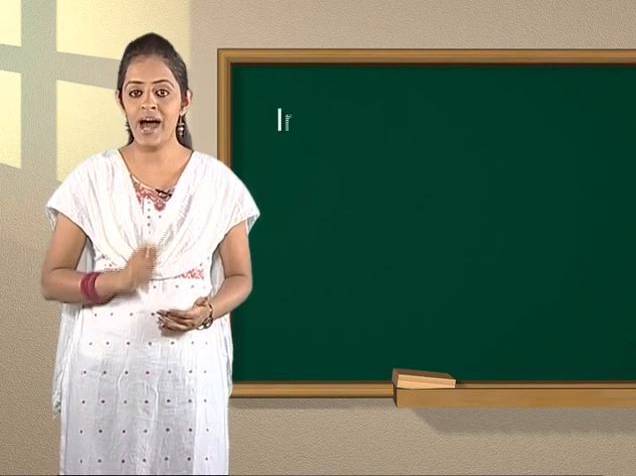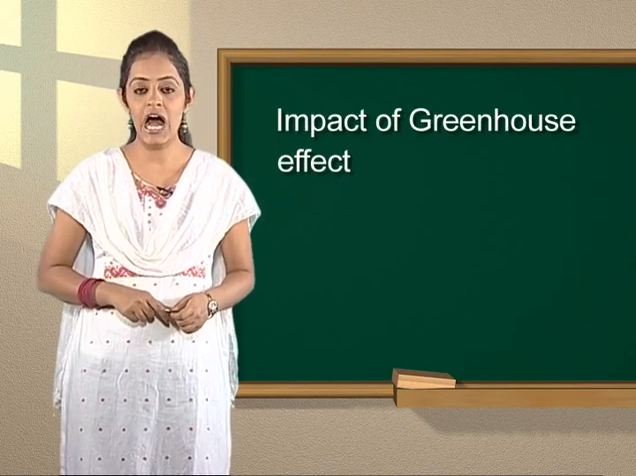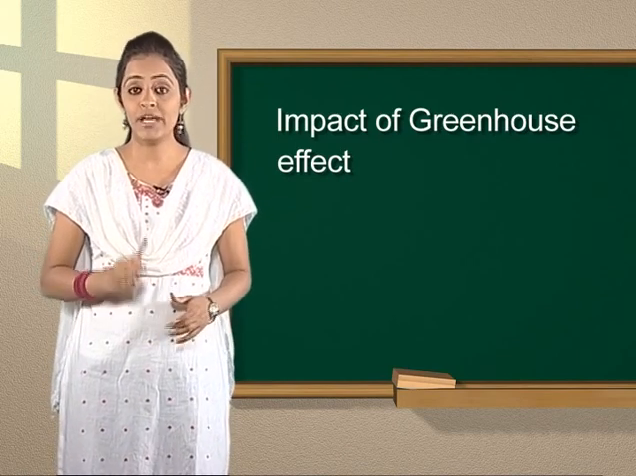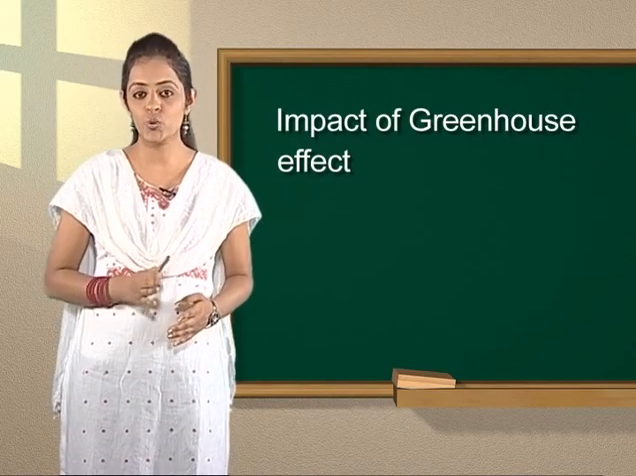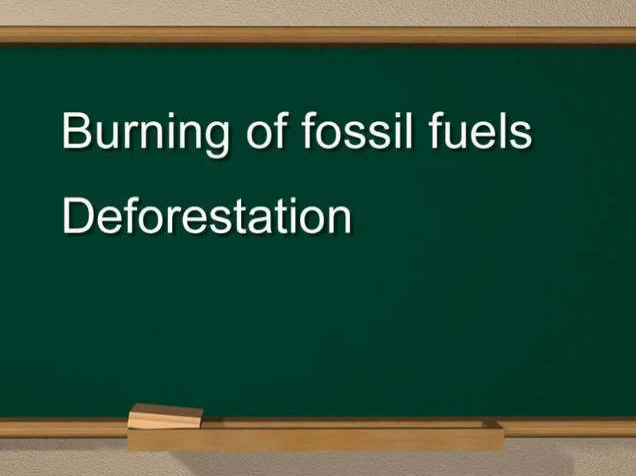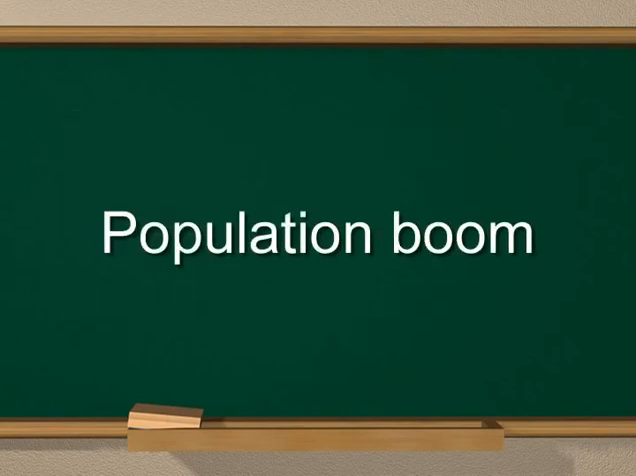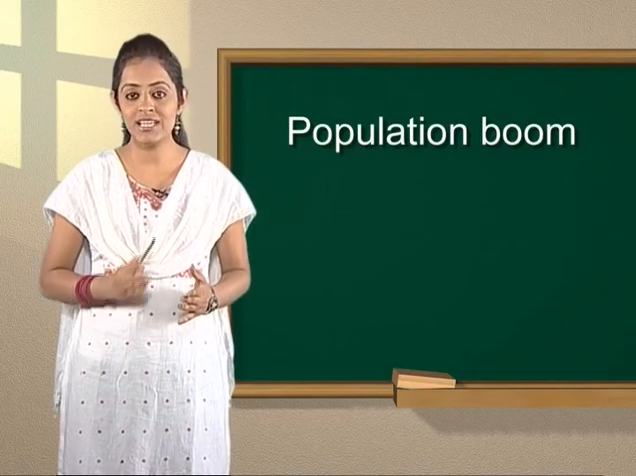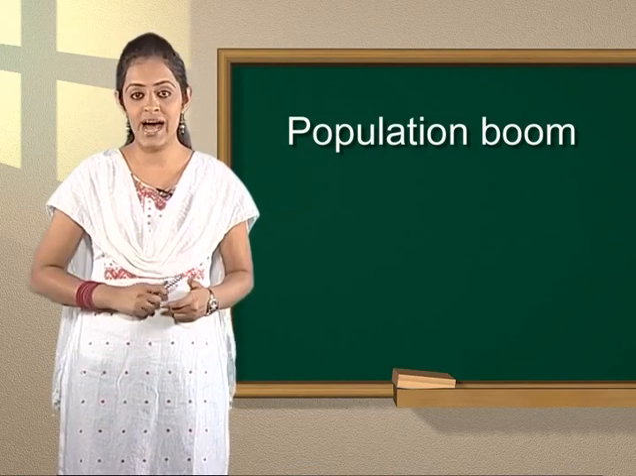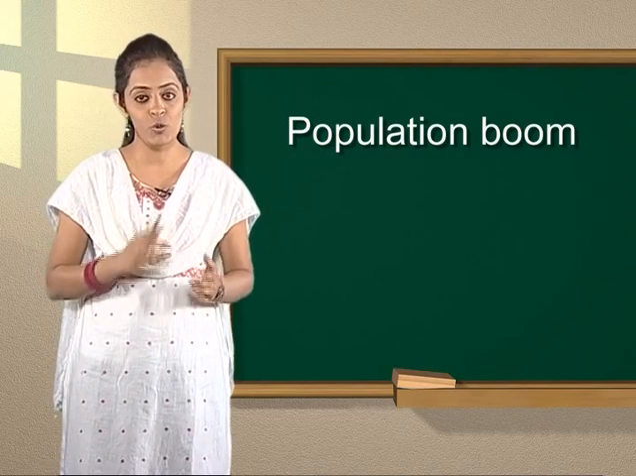Let's turn to the impact of the greenhouse gases on the environment. Modern human activities are releasing large quantities of carbon dioxide in the atmosphere. The major activities which contribute towards this are burning of fossil fuels, deforestation, extension of agriculture, etc. due to population boom. The net effect of increased levels of all these greenhouse gases is increased greenhouse effect or global warming, which may lead to increased global temperature.